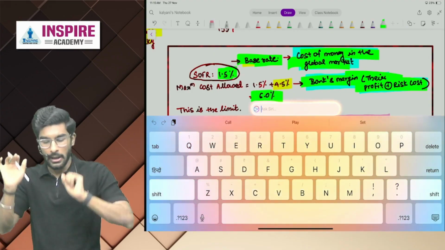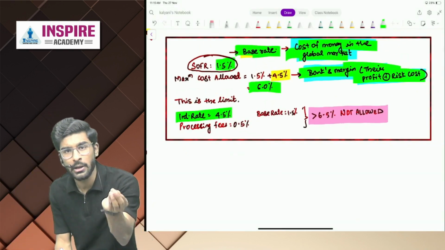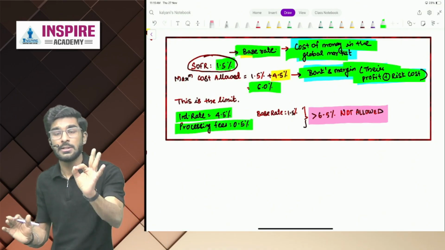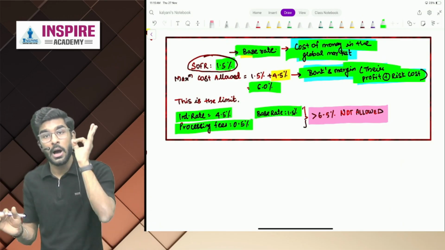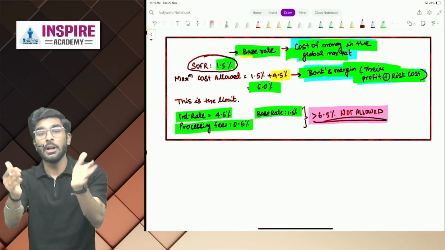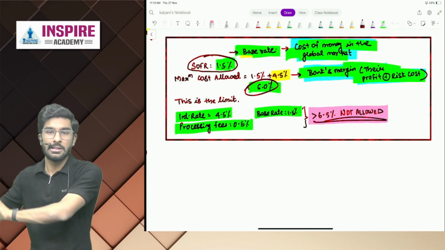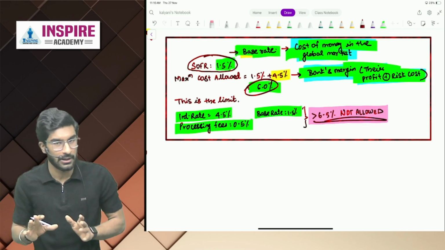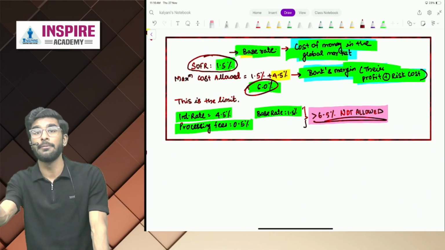Now, people, look at this example. If you are taking ECB where the interest rate is 4.5%, the processing fee is 0.5% and the base rate is 1.5%, how much have you incurred in total? 6.5%. But actually, how much is allowed? It is 6%. So you cannot take that ECB, and that is the meaning of all-in cost ceiling. Yes or no, people?